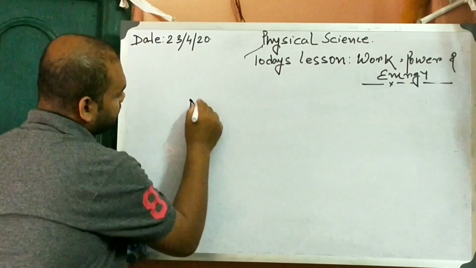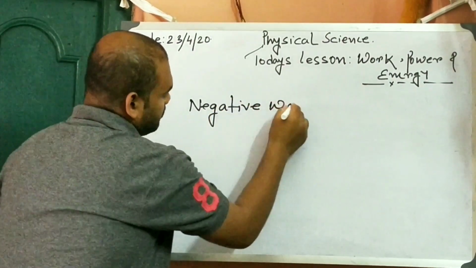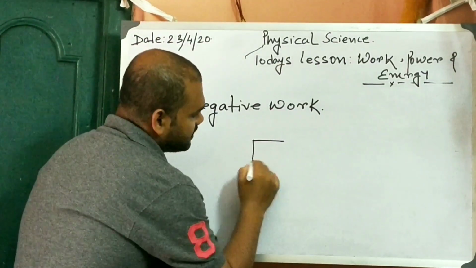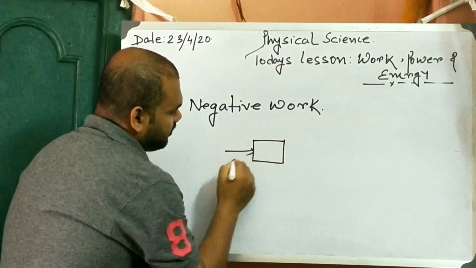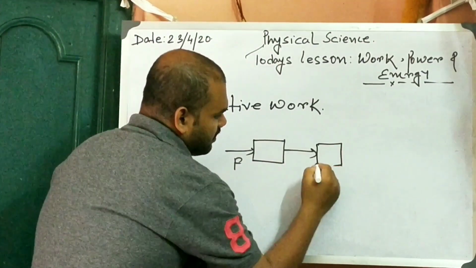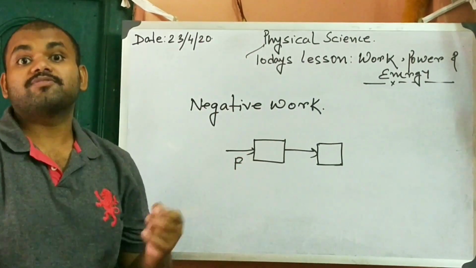What do you mean by negative work? Suppose there is a body, I am giving the same example again. We apply a force, and the body moves in this direction. Now think about a particular force which we know, the frictional force.